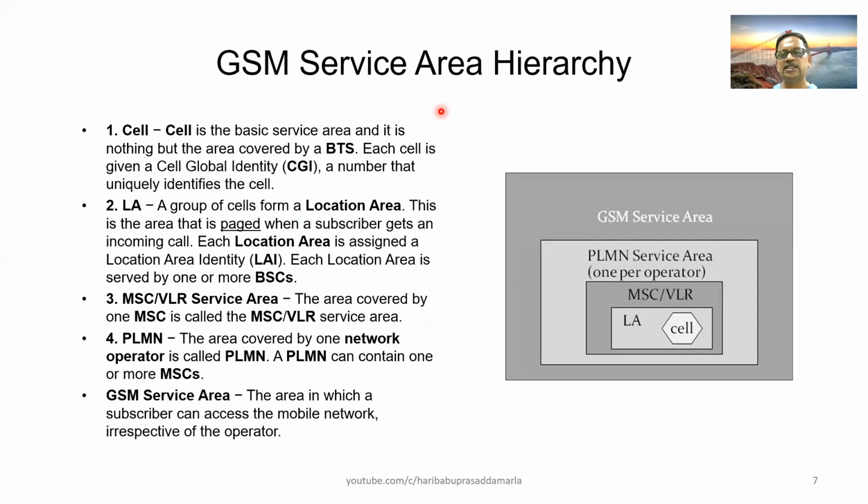Now, before discussing further, let us try to understand the concept of GSM service area or the hierarchy. The smallest area covered by one BTS is called a cell. The area covered by a number of cells is called a location area. Different location areas put together is known as MSC bar VLR area.